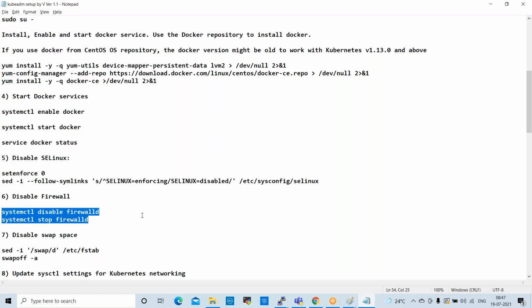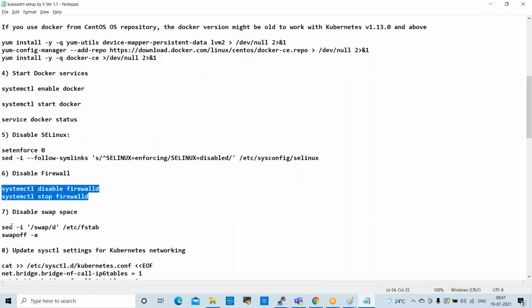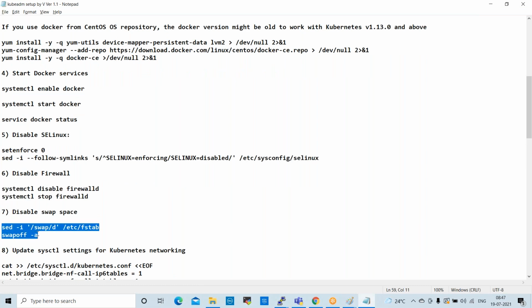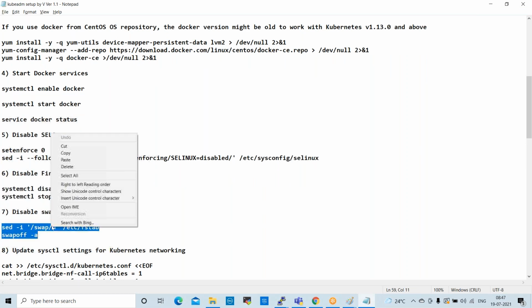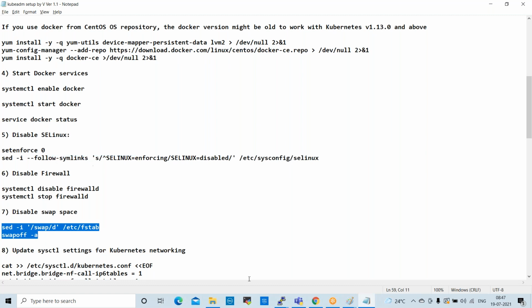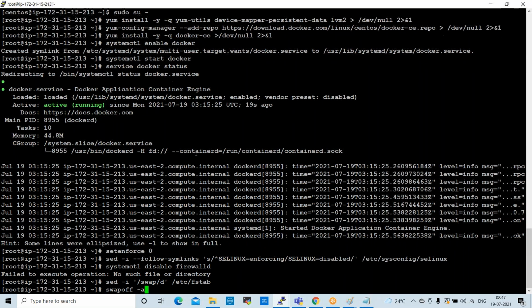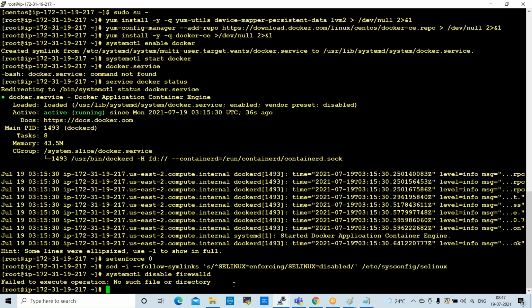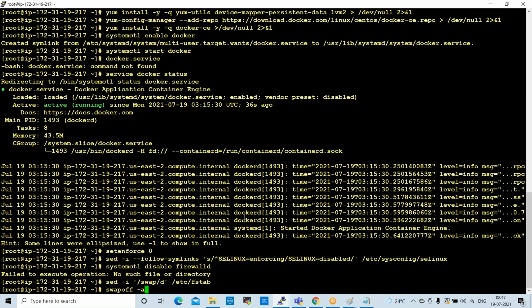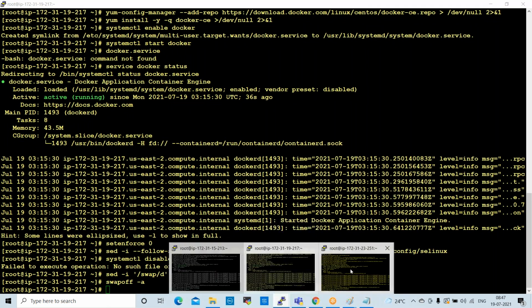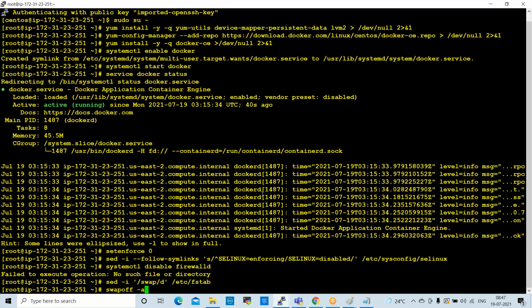Fine. No problem. So next one is disable swap space. Every Linux machine will have swap space, right? So that we need to disable. Copy this. Execute here. Node 1. Node 2 also we can execute.